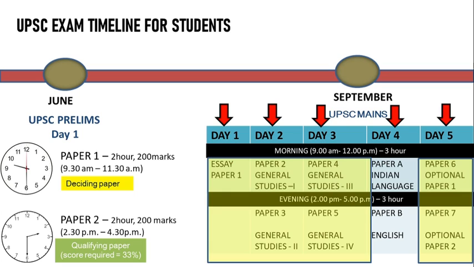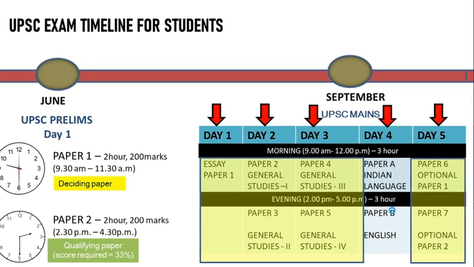Out of all these papers, the essay paper, which is paper 1, General Studies 1, General Studies 2, General Studies 3 and General Studies 4, also optional 1 and optional 2 papers, are counted in the merit list. But students have to qualify the Indian language and English papers and they need a minimum score of 25% in these two papers.